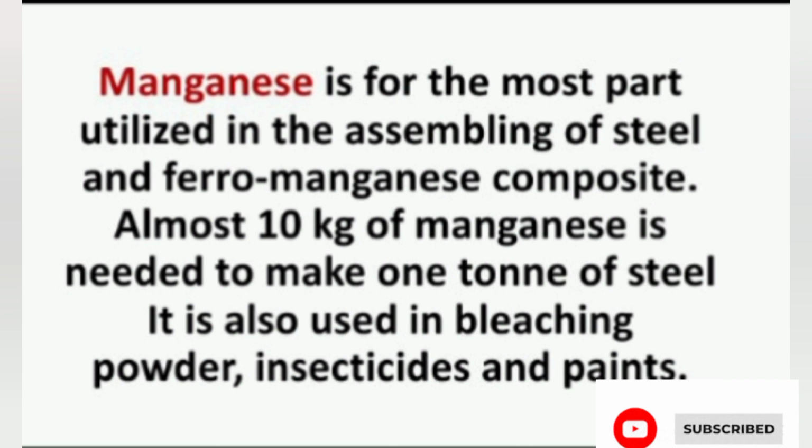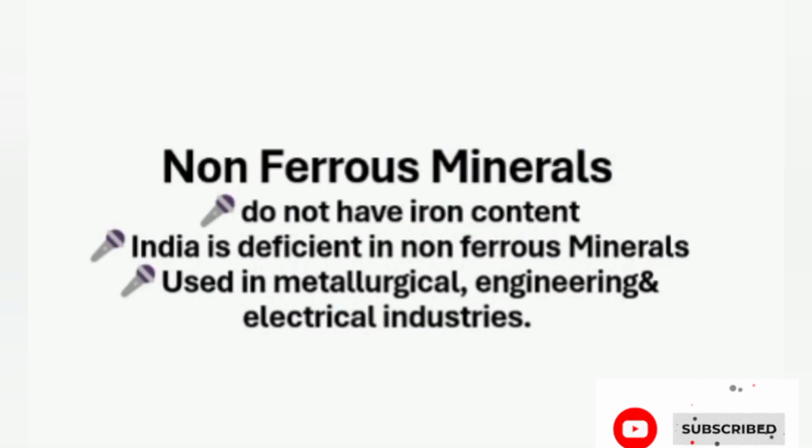Manganese is mixed with iron rails to make them more flexible and strong. Manganese steel is very strong steel which is used in machines to break rocks and also in grinding machines. The major manganese producing states in India are Odisha, Karnataka, Madhya Pradesh, Goa, then Andhra Pradesh, Jharkhand, Rajasthan, and Gujarat. Next, we can see non ferrous minerals. We know that minerals which do not have iron content are called non ferrous minerals.